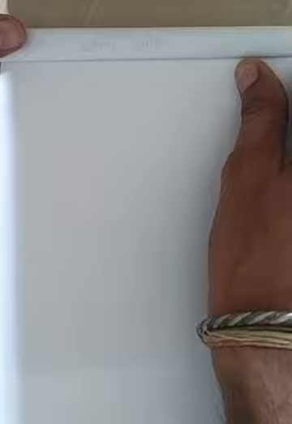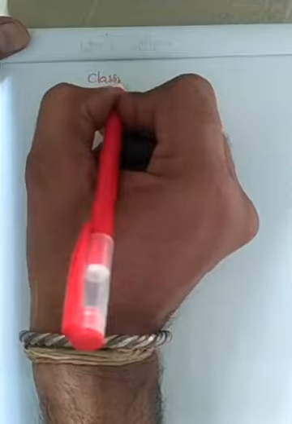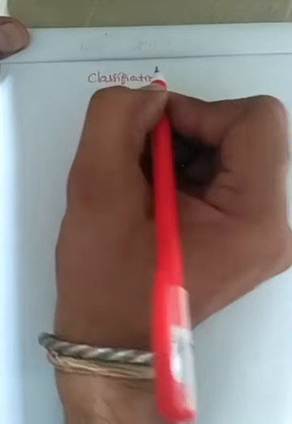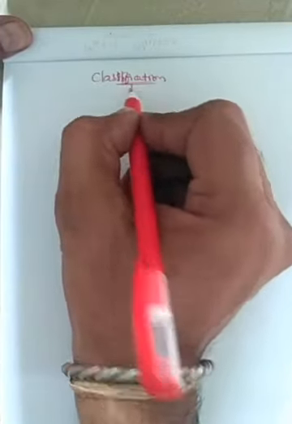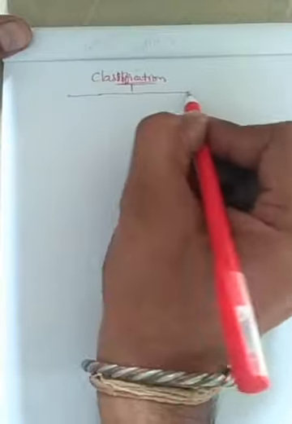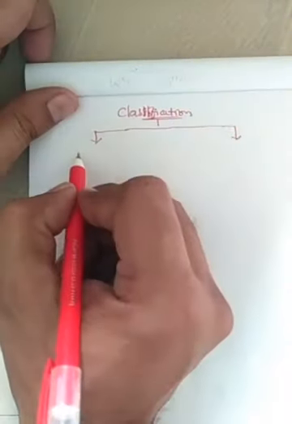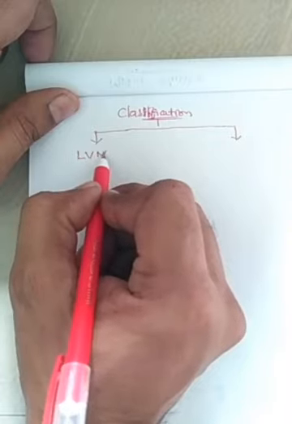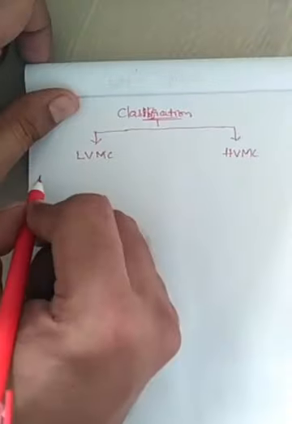So now we have to move on to the classification of metal clusters. When it comes to classification, metal clusters are classified into two types, right? They are low valency metal clusters and, second, high valency metal clusters.